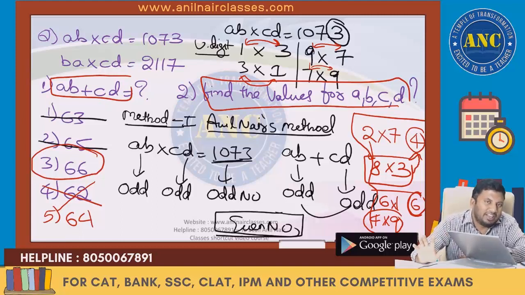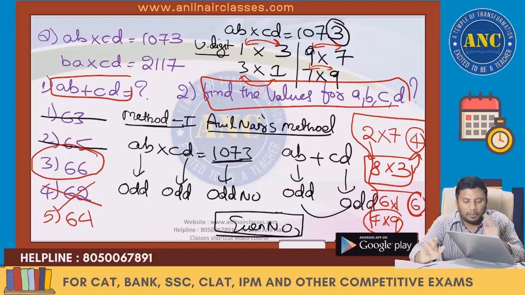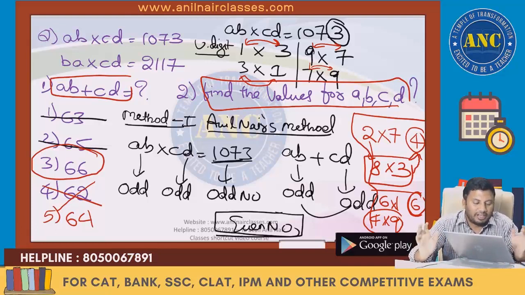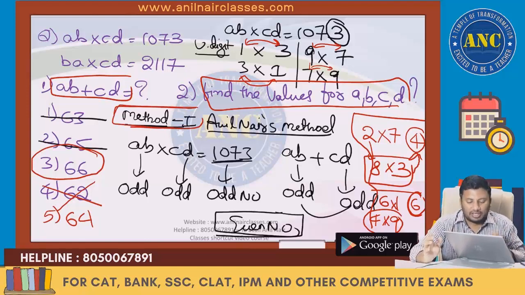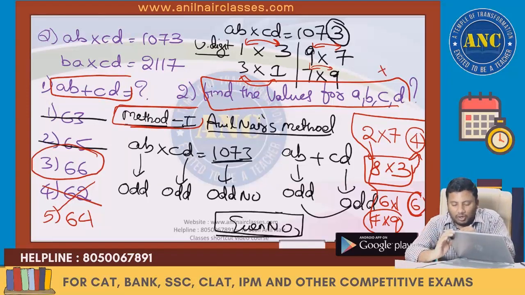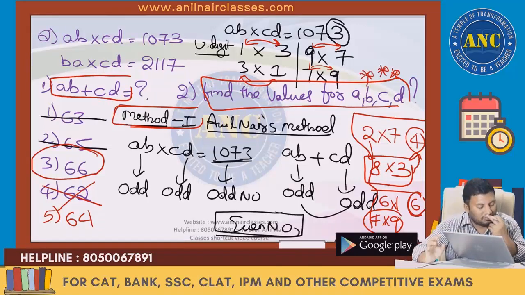First eliminate the incorrect answer options. Odd into odd is odd. Odd plus odd is an even number. The answer should be an even number. So 66, 62. Then play with the unit digit. Method 1, I hope it is clear. Method 2. This is an original CAT question, sir. Now one more question is there: find the values for A, B, C, D. That also we will see. Please write down, sir.